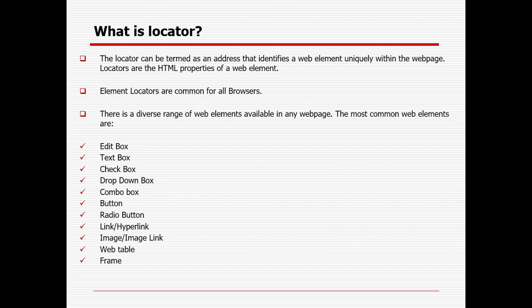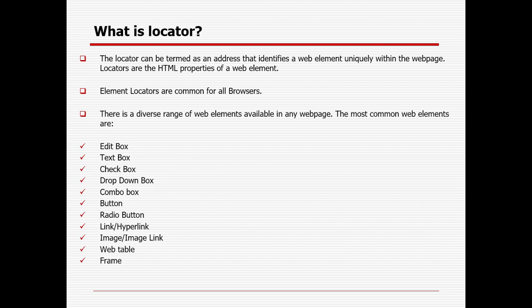In Selenium there are 8 locators. A locator can be termed as an address that identifies the web element uniquely within the page. Suppose there's a school or college, right? I need to identify the school's properties with the help of a locator technique, then only can I identify the school. Until you have this is my school name, this is my address, this is the exact bus stand, rail station, like that, I cannot identify it. So that is called a locator.